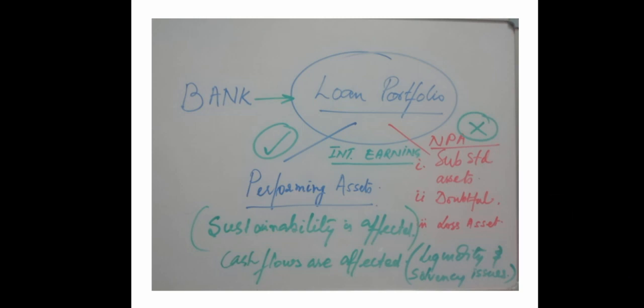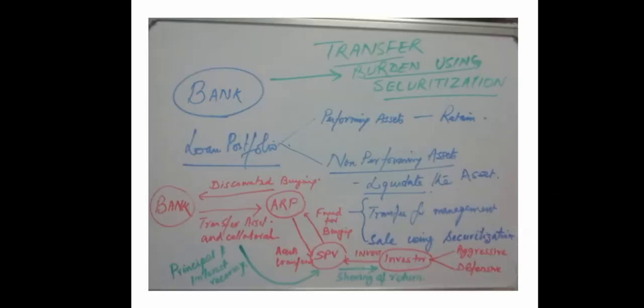Now, if you see the next slide, we are making it clear how banks are eliminating the pressure, or removing their pressure, by transferring their burden through the securitization process. Loan portfolios which are performing, the bank will try to retain with them, but loan portfolios which are not performing, the bank will try to liquidate these assets and sell them off at a discounted rate.